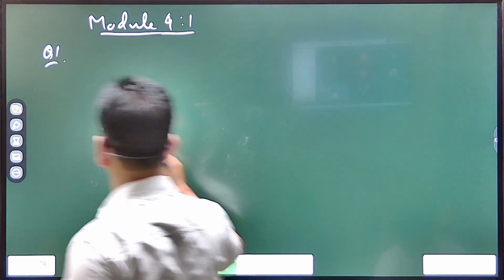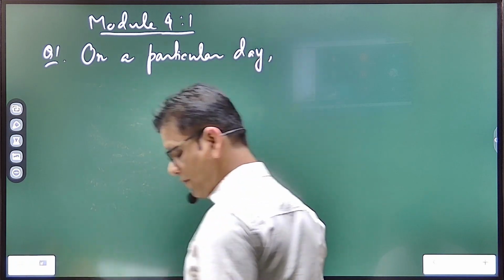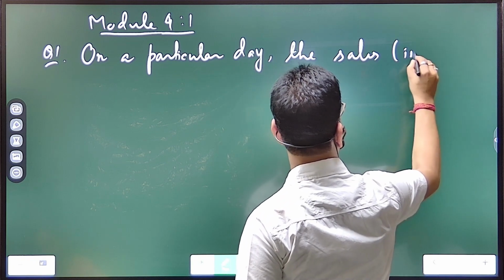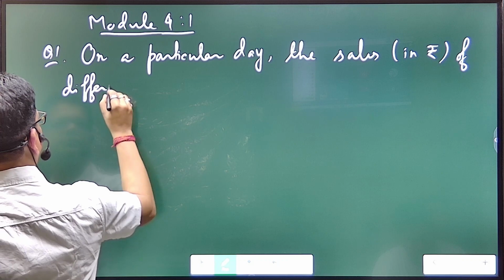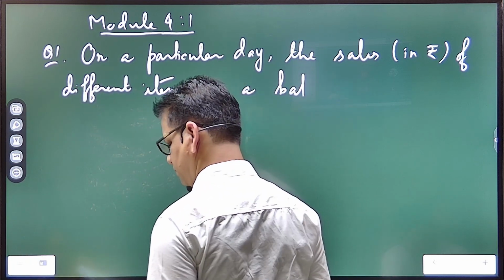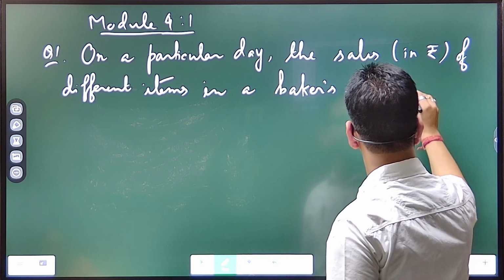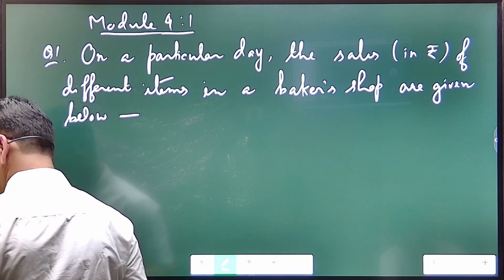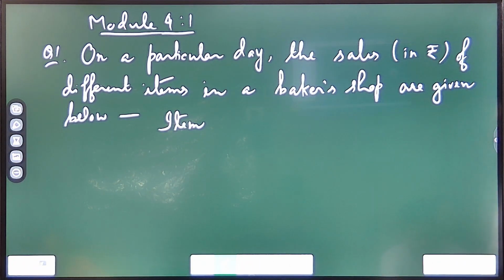Better I should write the question. On a particular day, the sales in rupees of different items in a baker's shop are given below.